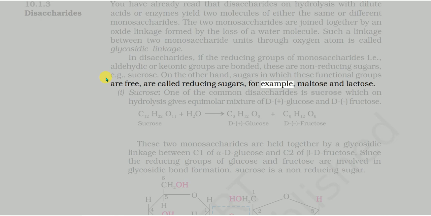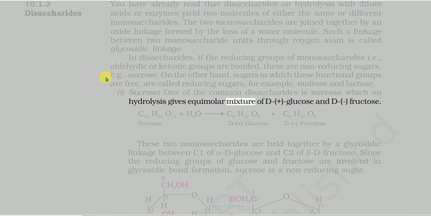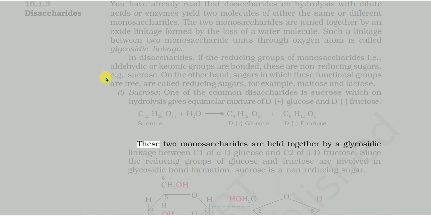Sucrose. One of the common disaccharides is sucrose, which on hydrolysis gives an equimolar mixture of D-(+)-glucose and D-(-)-fructose. These 2 monosaccharides are held together by a glycosidic linkage between C1 of α-D-glucose and C2 of β-D-fructose. Since the reducing groups of glucose and fructose are involved in glycosidic bond formation, sucrose is a non-reducing sugar.